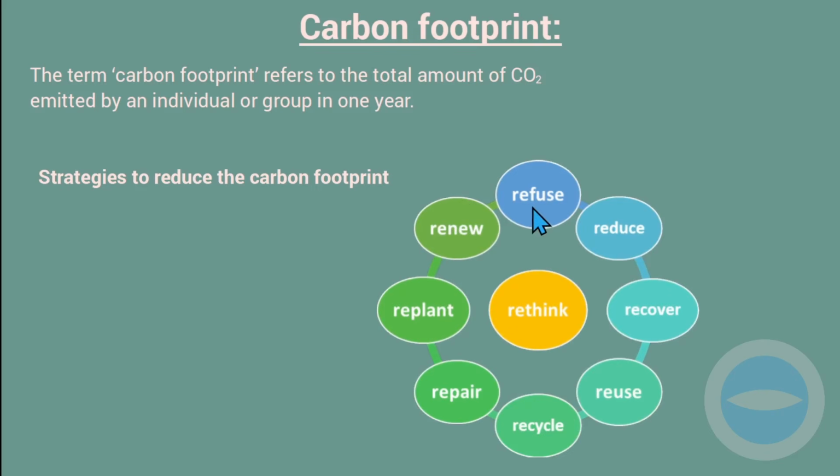We can refuse, reduce, recover, reuse, recycle, repair, replant, and renew. These are the things that we should apply. With refuse, we can refuse to waste or not use or buy any disposable object. So we must avoid buying disposable objects. We must use objects that we will keep on reusing.